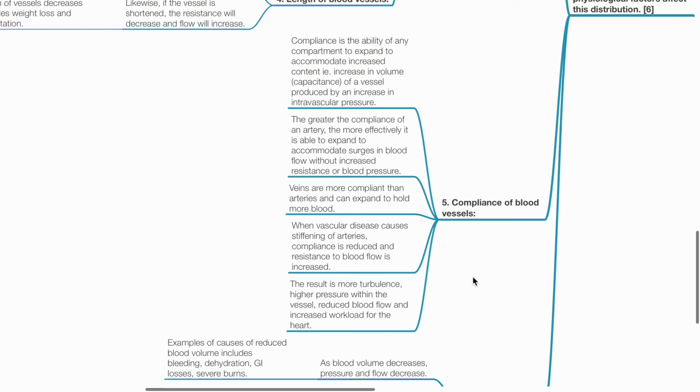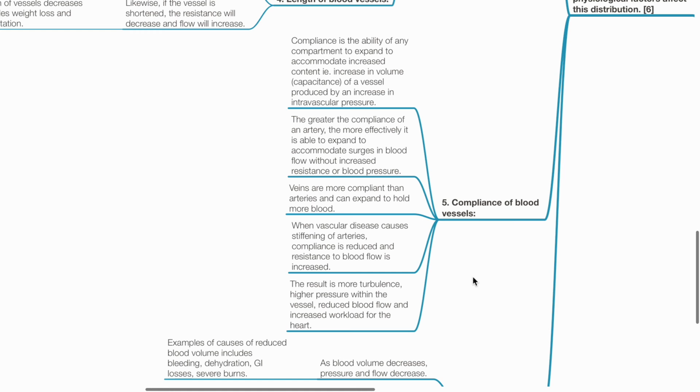Compliance of blood vessels. Compliance is the ability of any compartment to expand to accommodate increase in content, i.e. increase in volume of a vessel produced by an increase in intravascular pressure. The greater the compliance of an artery, the more effectively it is able to expand to accommodate surges in blood flow without increased resistance or blood pressure.